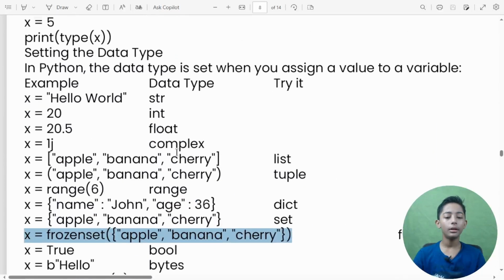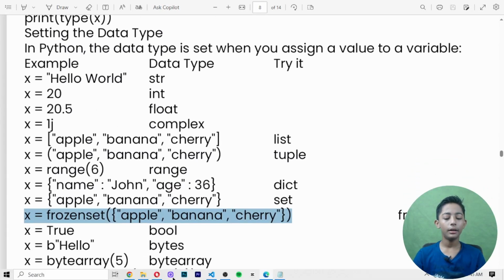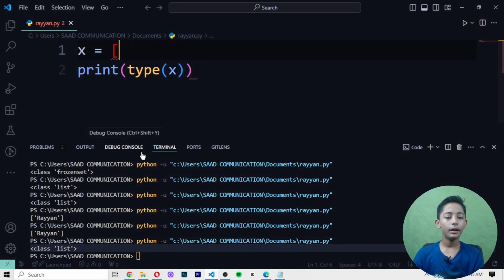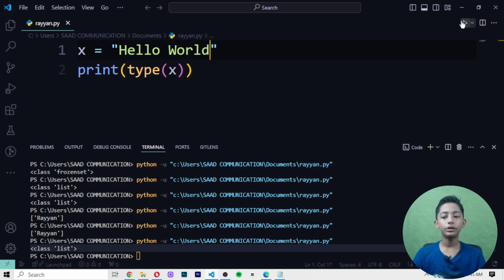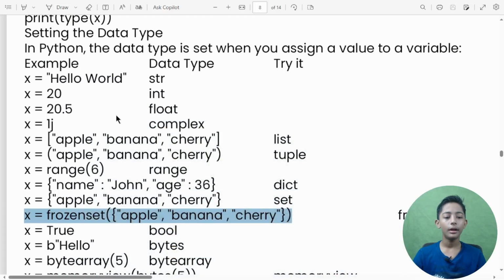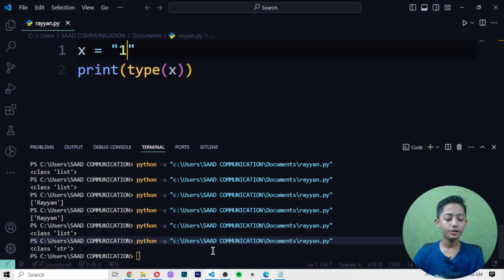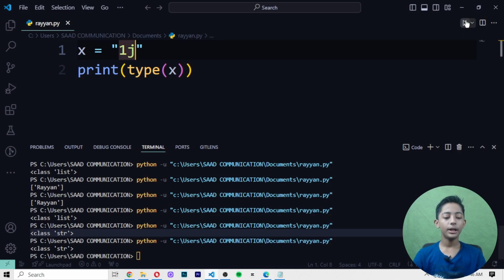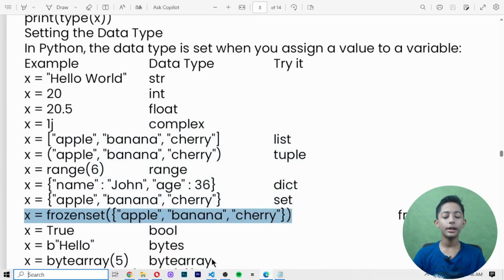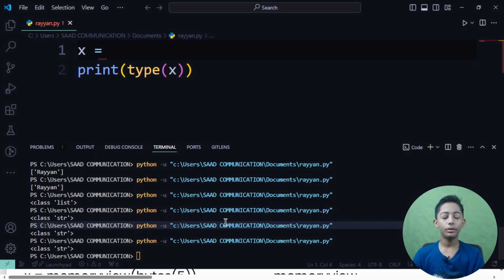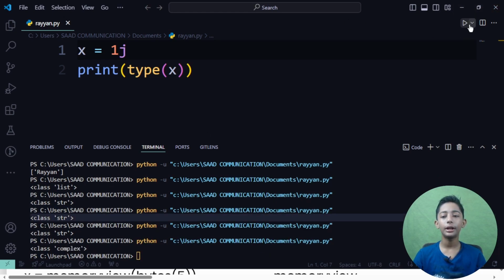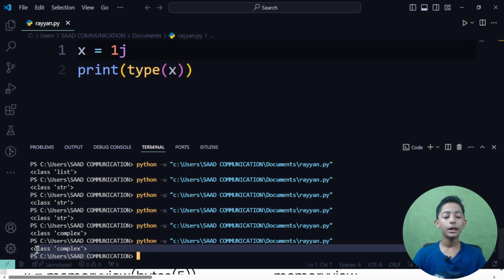If I write here x equals hello world, it is called class str. Now if you write 1j in double quotes, it gives me str. Obviously it gives me the str. If I do not write it in double quotes and write it like that, this is called a complex. Here you can see it is giving me the complex. Like that you can do it.